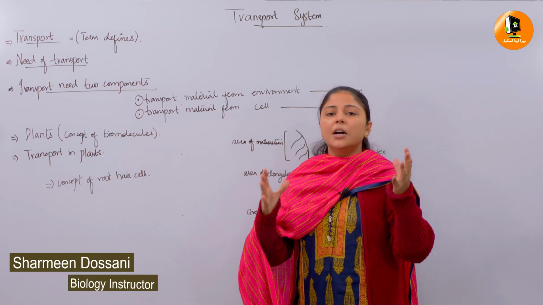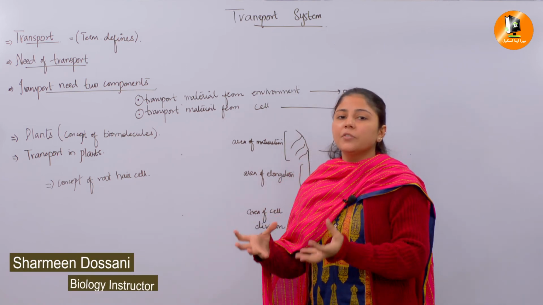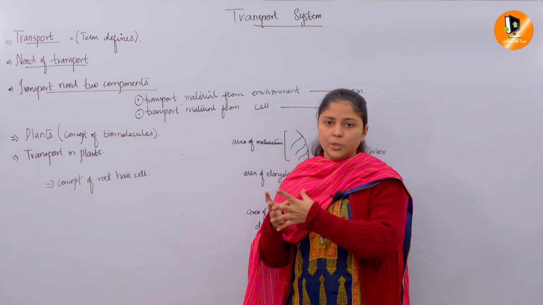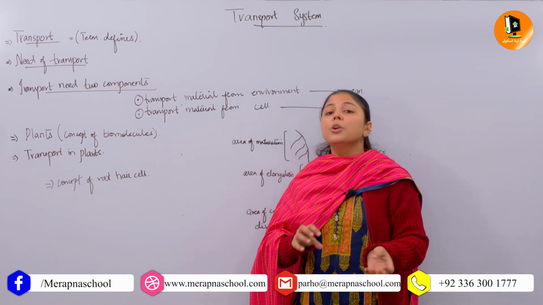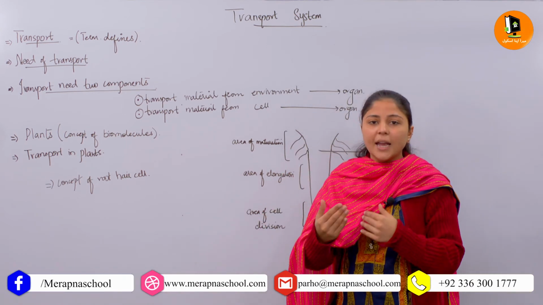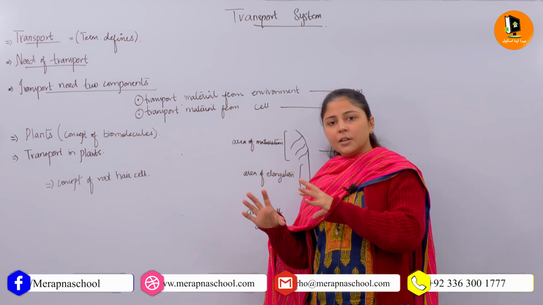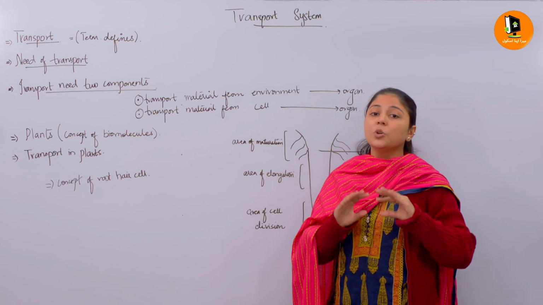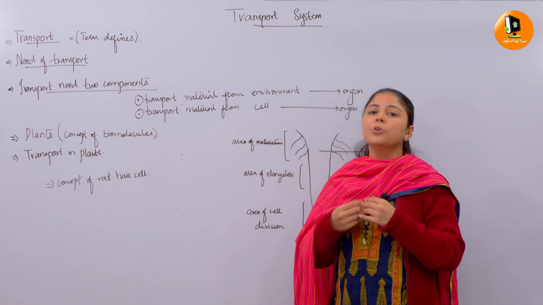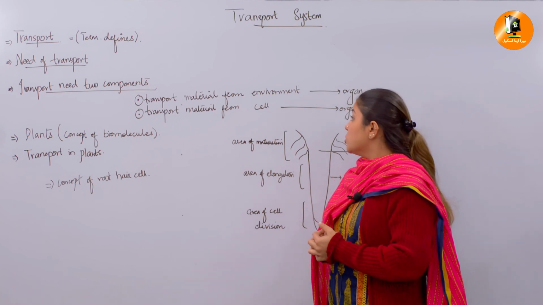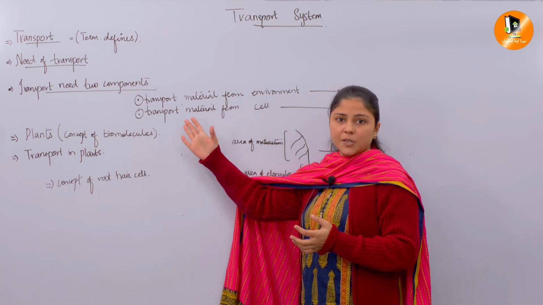Whenever you have a large surface area, it always favors more diffusion, so more gases will be exchanged. A large surface area and less volume favor more absorption and more gas exchange, so it favors more transport.